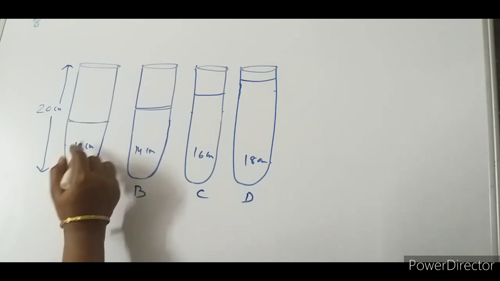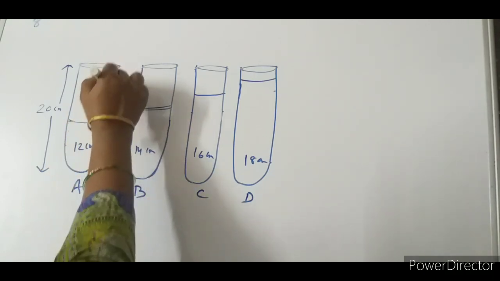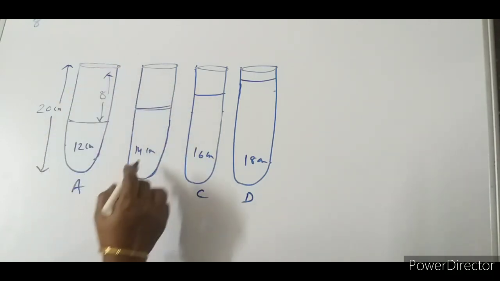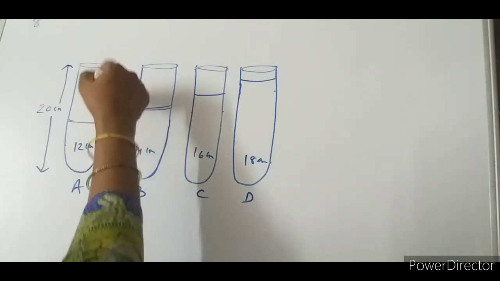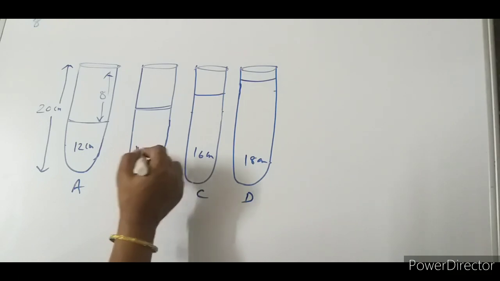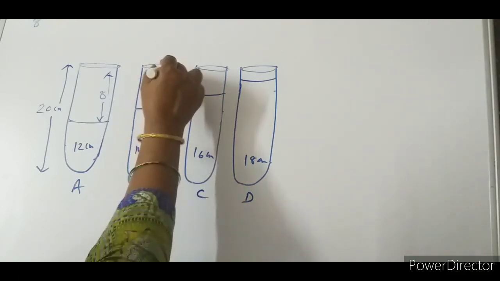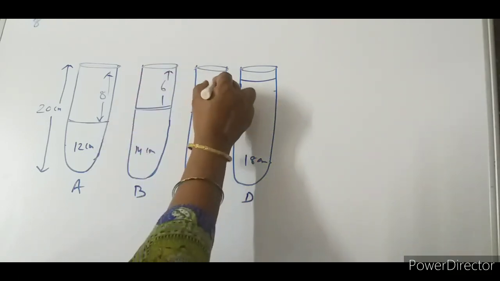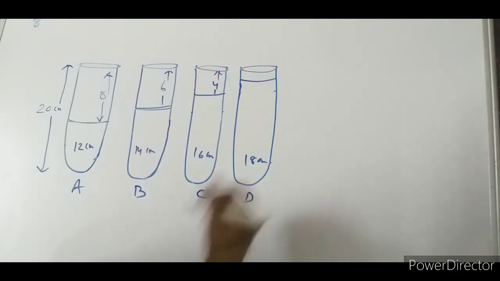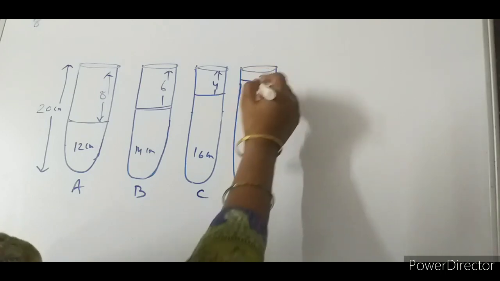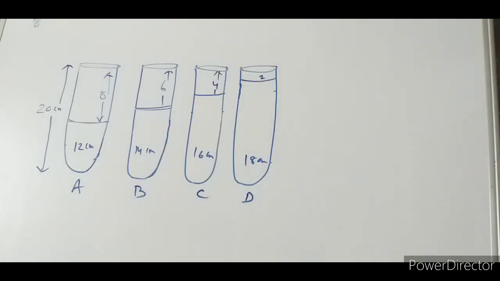Now let us see what the rest part is. If it is 20, so this one will be 8 centimeters, the air column. Here if it is 14, 6 centimeters is the air column. If it is 16, 4 centimeters is the air column, and 2 centimeters is the air column. Now a question is given to you.